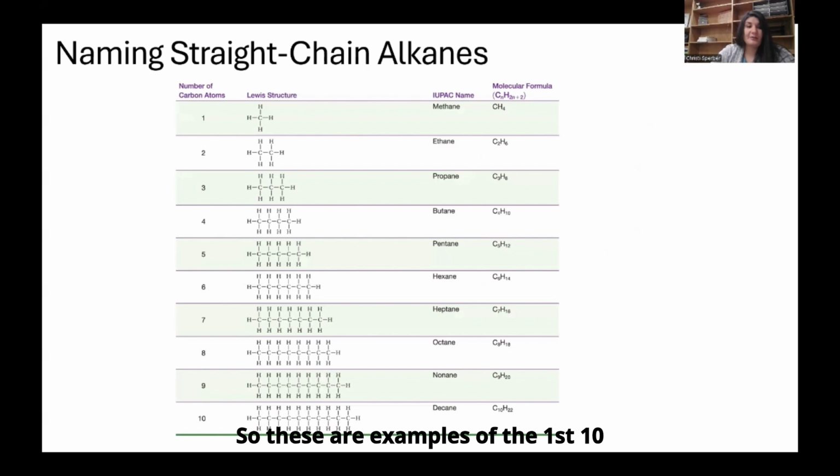So these are examples of the first 10 straight chain alkanes. You only need to know the first 10 prefixes. So we have methane, ethane, propane. Heptane is 7. So we see that we have 7 carbons straight in a row. And we have hept, which is 7, and then ane means that it's an alkane. Remember, alkanes are only carbon-carbon single bonds.